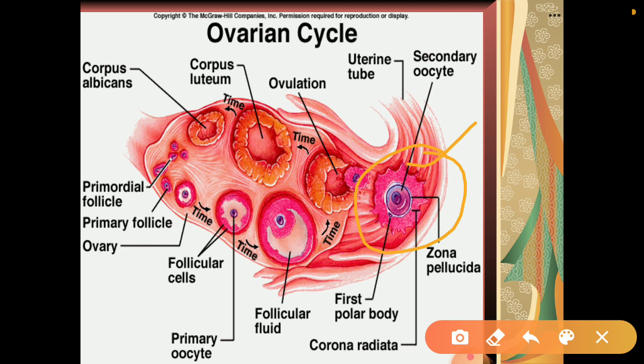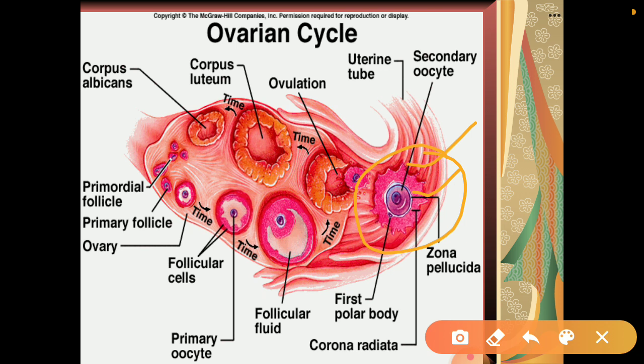during that development only. The outer layer is known as zona pellucida. The secondary oocyte is surrounded by a membrane which is called zona pellucida, and there is an outer layer of loose cells, which is called corona radiata.